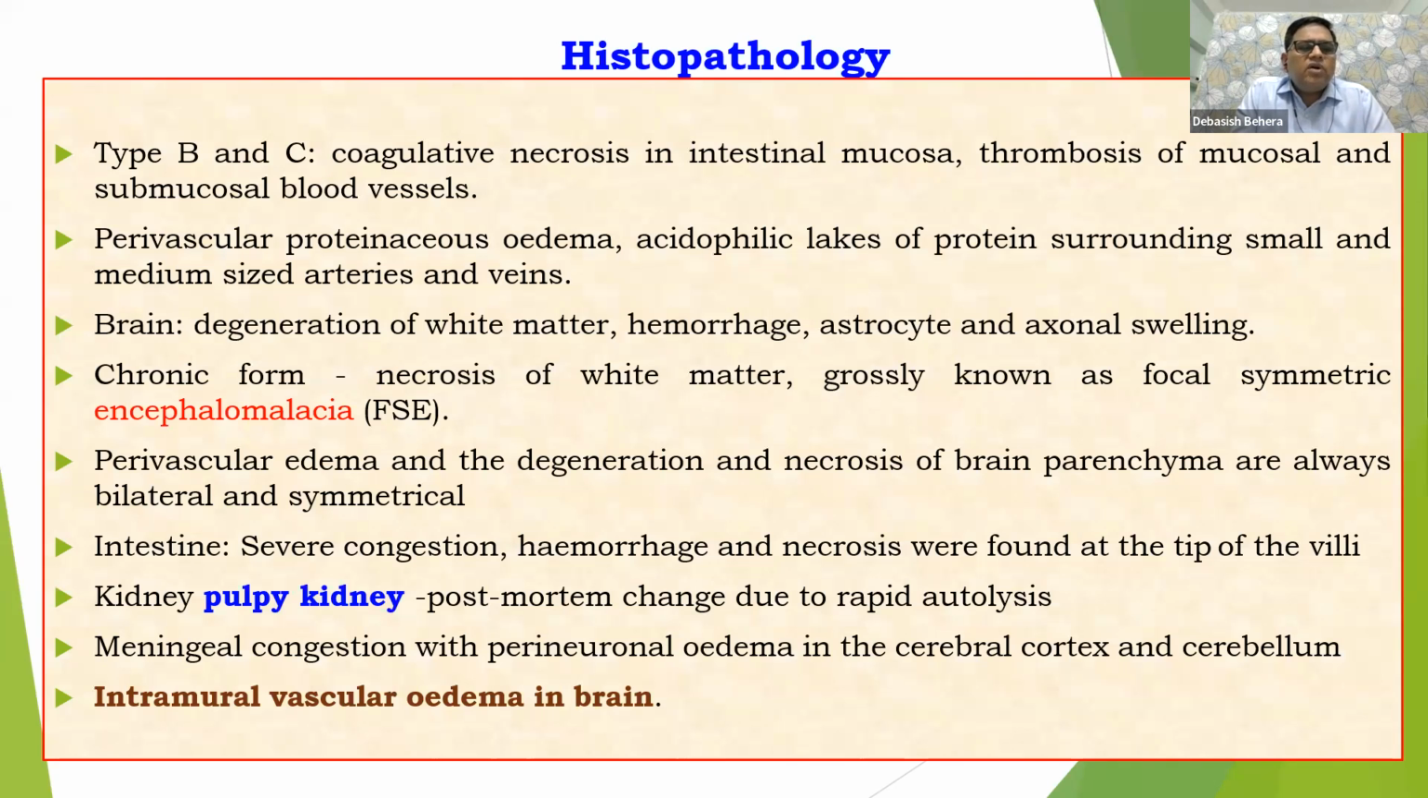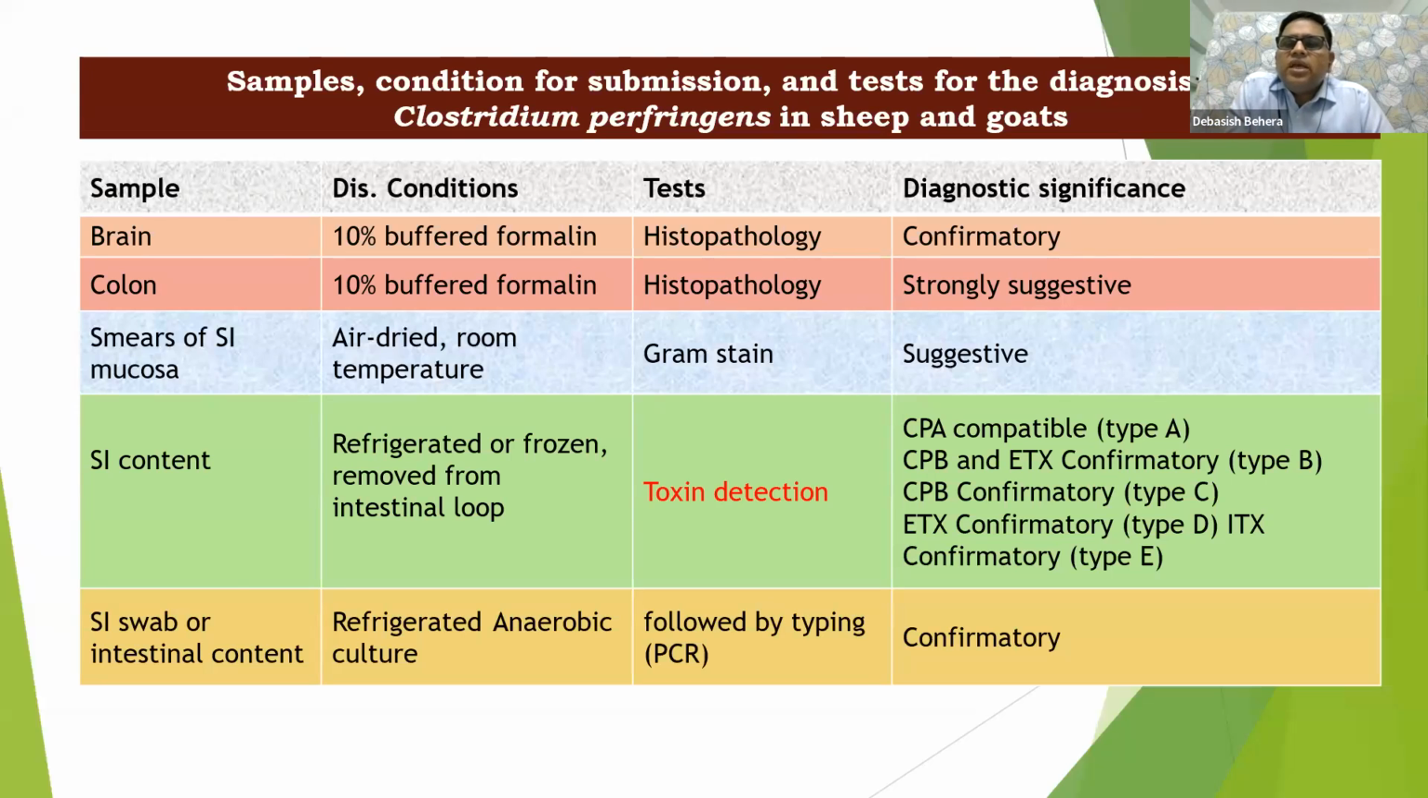In case of intestine, what we are going to get is severe congestion, hemorrhages and necrosis. Yes, of course. Then kidney, as usual, we have discussed several times, that is pulpy kidney, postmortem changes due to rapid autolysis. Then meningeal congestion with perineural edema. Meningeal congestion and perineural edema in the cerebral cortex, in the brain, or intramural edema also we can get in the cerebellum. A few photographs I would like to show in the next slides, hopefully.